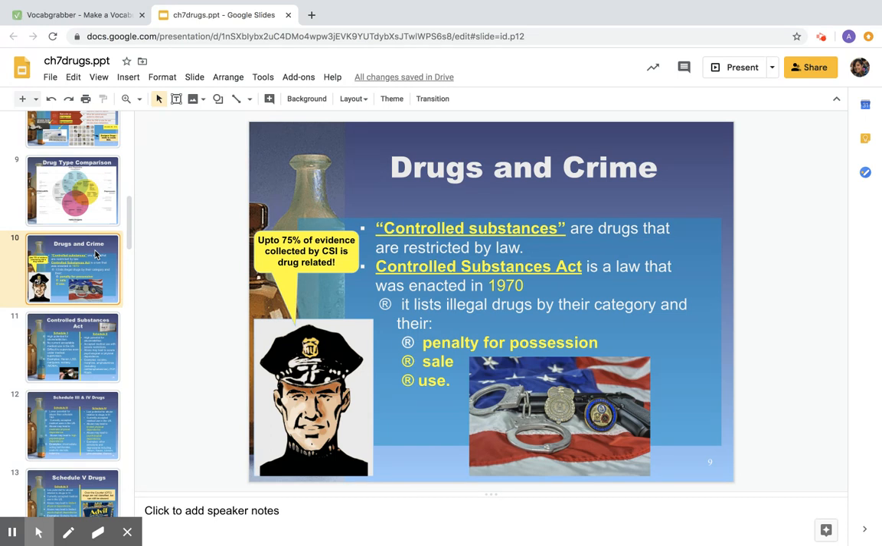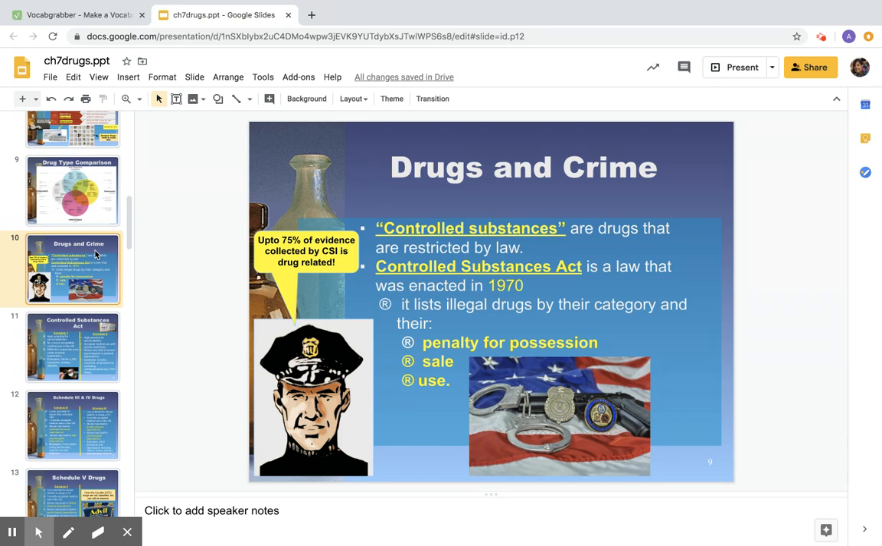Sale, and then where you're selling from too. So selling on a school site is going to have harsher ramifications than selling on the street, for example. And there's actually written up in there how far from a school that you need to be, which is not a suggestion. It's just a fact. And then how is the drug being used? So the Controlled Substances Act of 1970 is classifying illegal drugs based off penalty for possession, sale, and use. So we definitely want to make sure we know those.